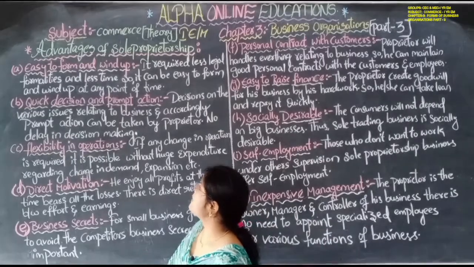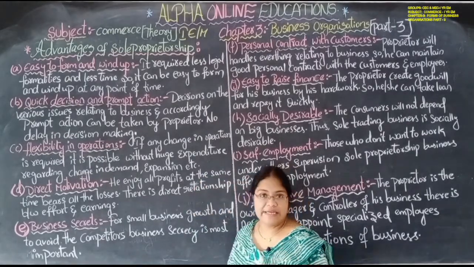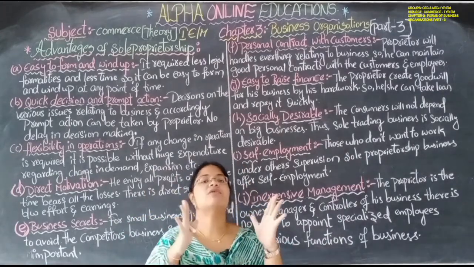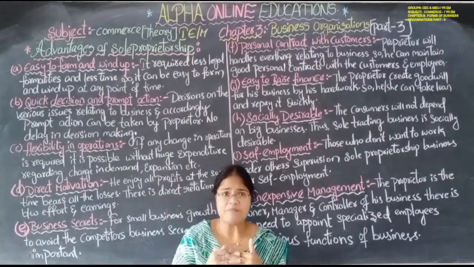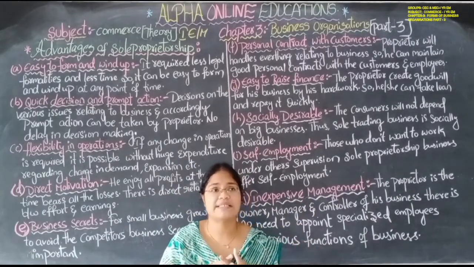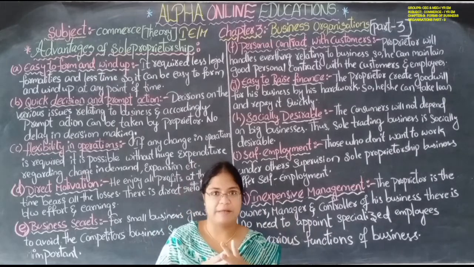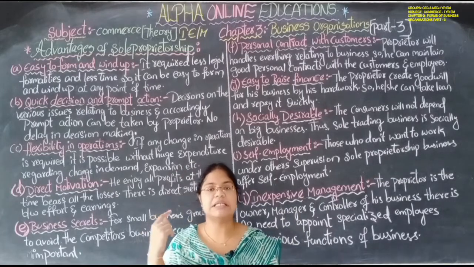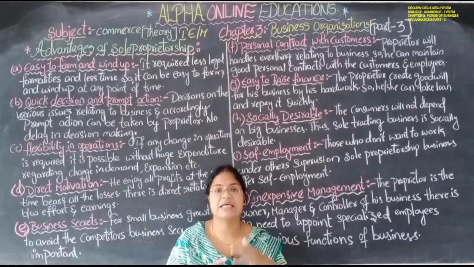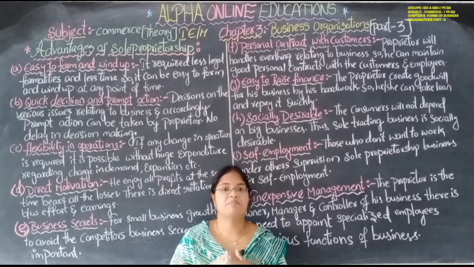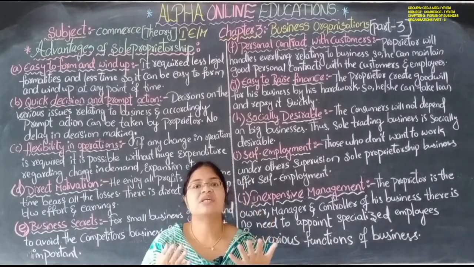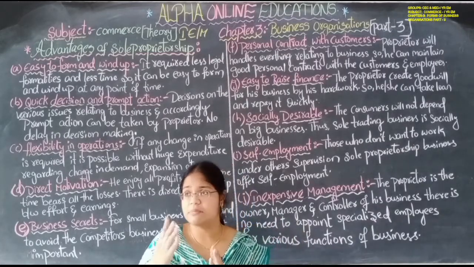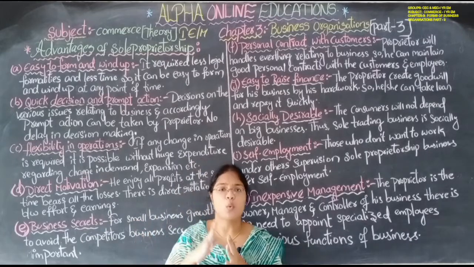The first one is, it is easy to form and wind up. Why is it easy to form? Generally it does not have many legal formalities, just like for a joint stock company. For a company a lot of legal formalities are required, but here the legal formalities are very few. Wind up means you can close the business whenever you want. If there is a death of the sole proprietor, the business can be wound up.